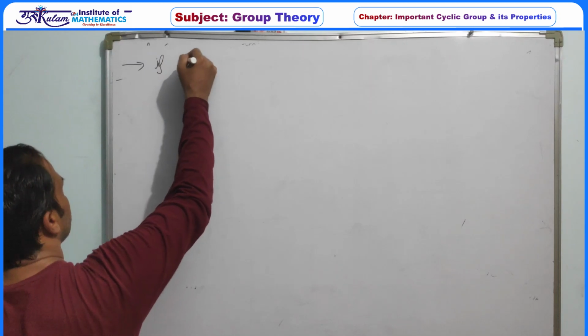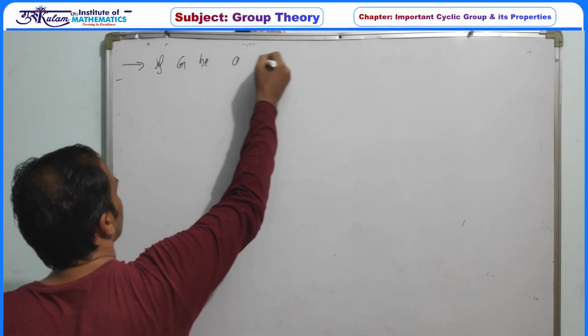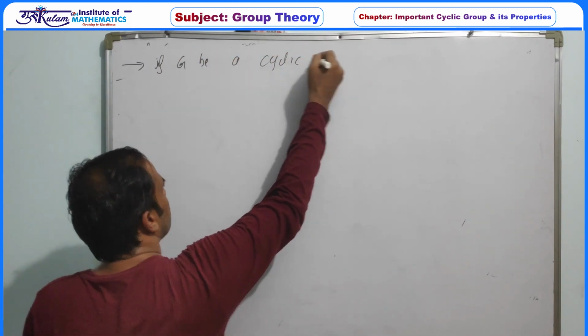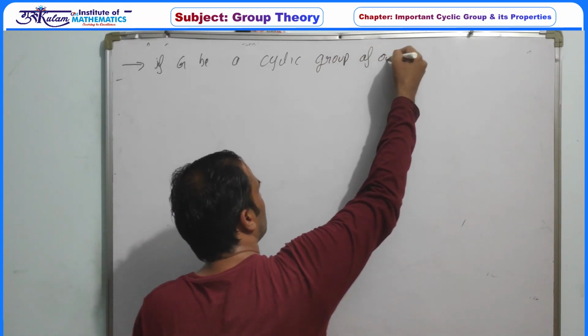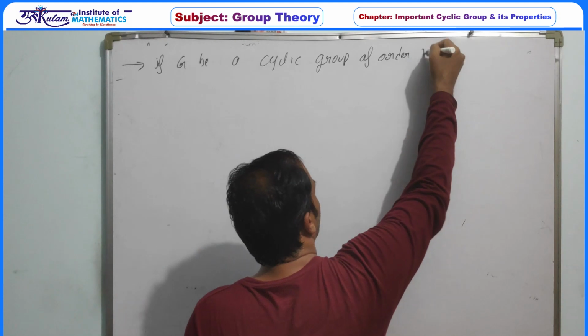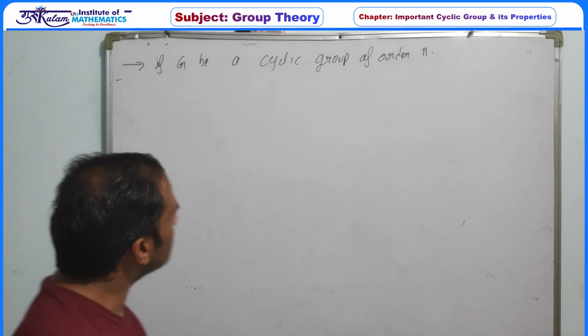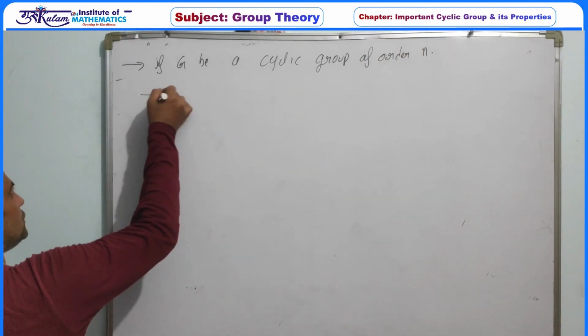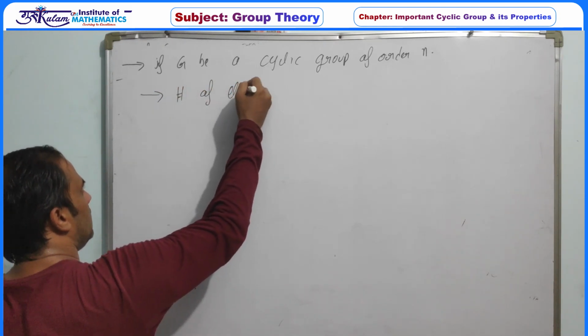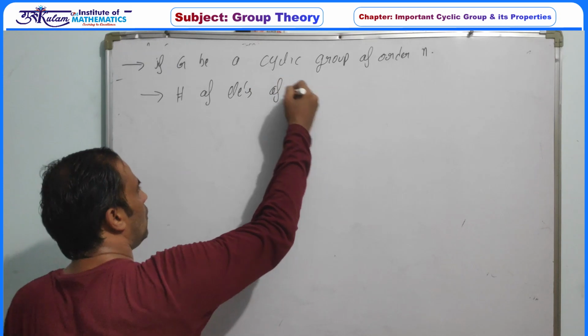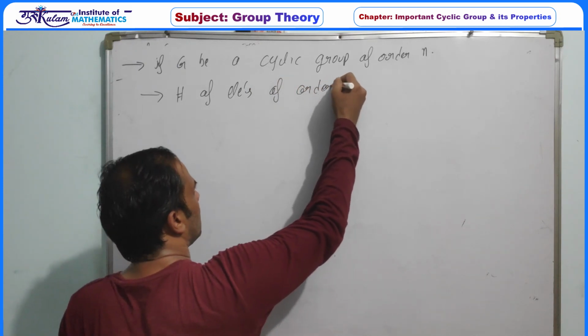Next, if G is a cyclic group of order n, then the question is the number of elements of order k.